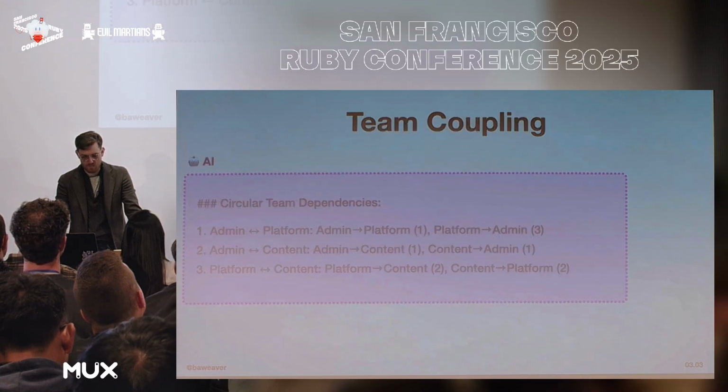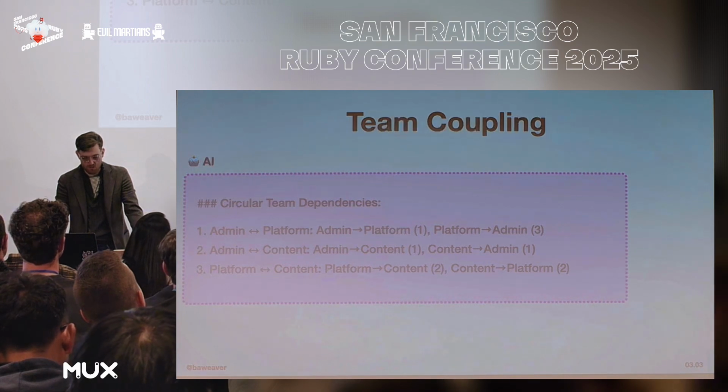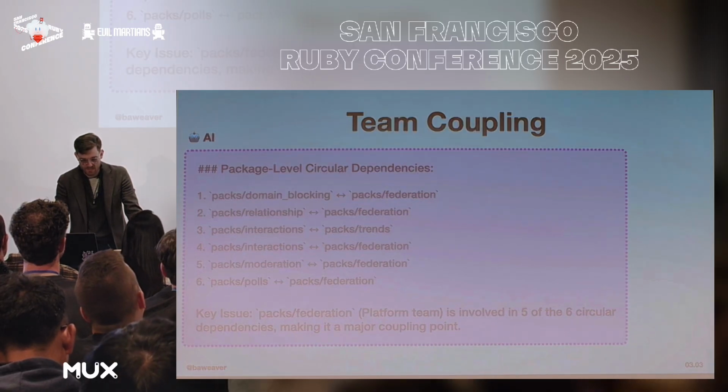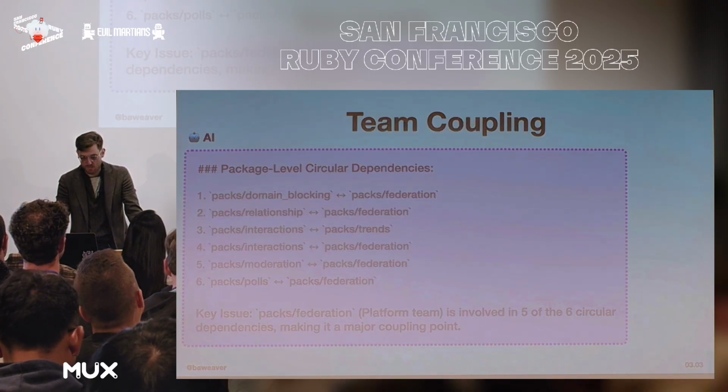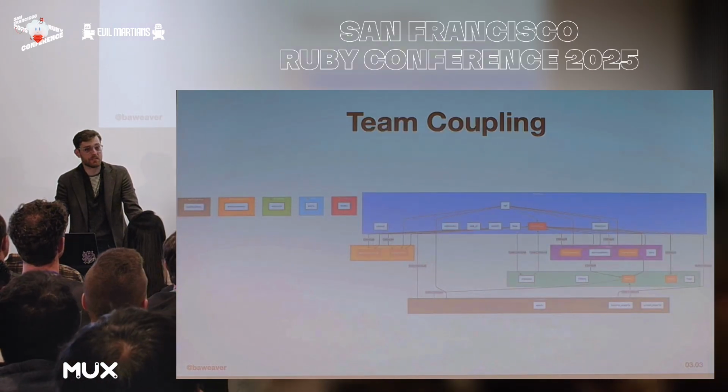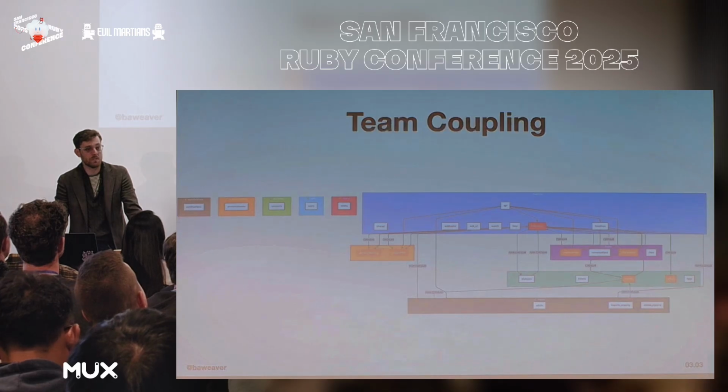And then it'll tell us about circular dependencies, where admin eventually depends on admin through a couple of areas. Platform eventually returns onto platform, and a lot of those in there. Or maybe we have pack level of what exactly those have, high level coupling or other things. And the key issue, it'll actually pull out some of this synthesized data into, we have 5 or 6 circular dependencies making a major coupling point. Now, I am not going to try and zoom that in, except to say it's very impressive that it spat out something which looks mostly reasonable, though I question its color design there.